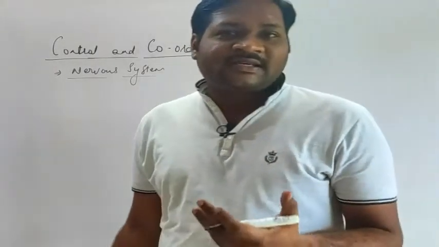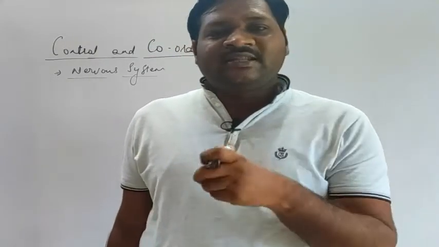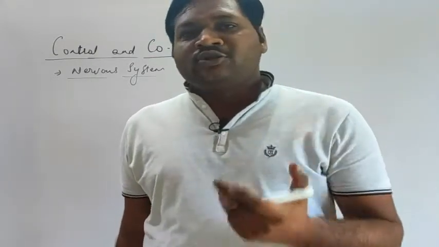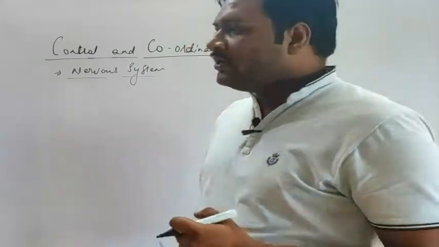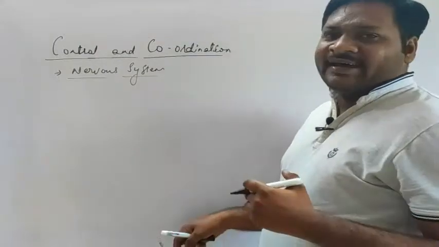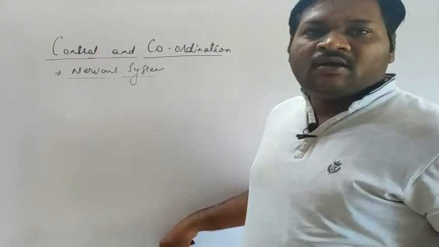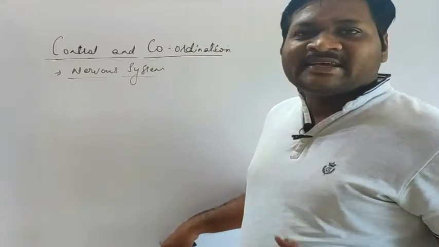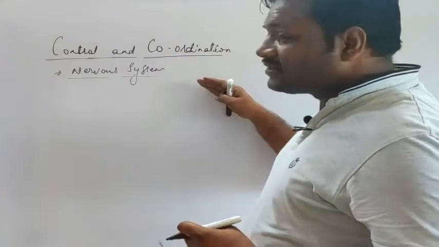And then after, we will discuss certain control and coordination functions in plants also, because plants also have a kind of coordinating functions within them. We will discuss that with the help of certain examples like geotropism, phototropism, which are also referred to as nastic movements. Here we'll start with the nervous system.